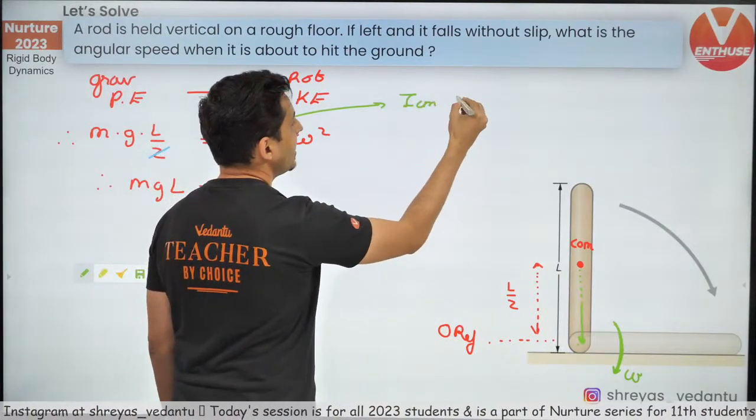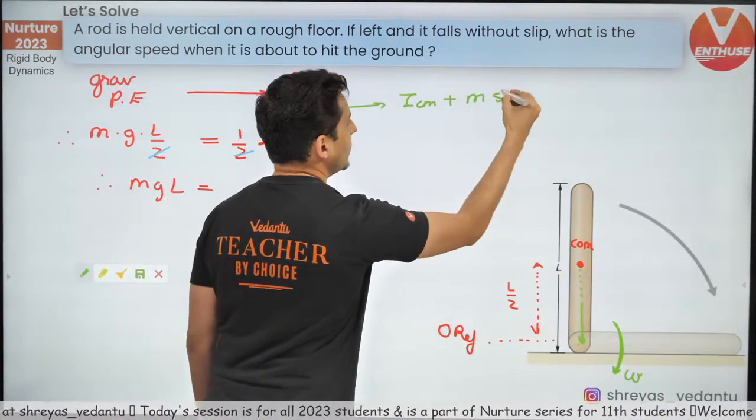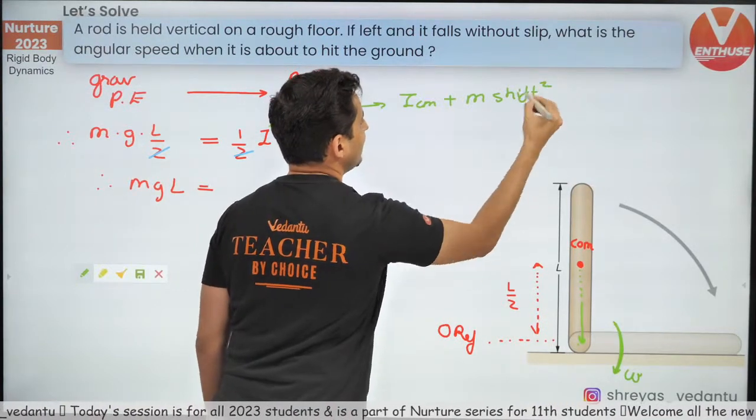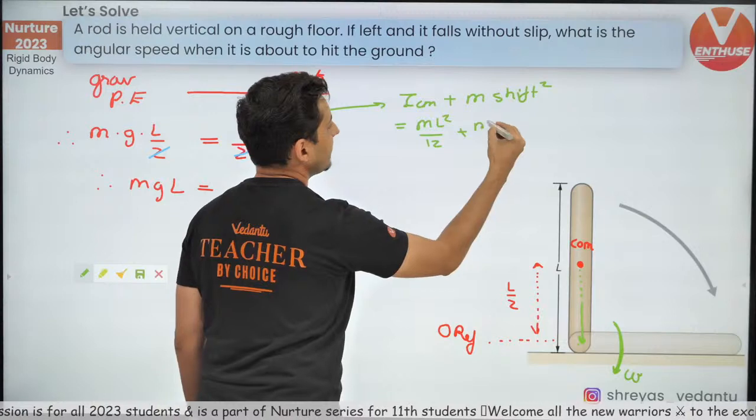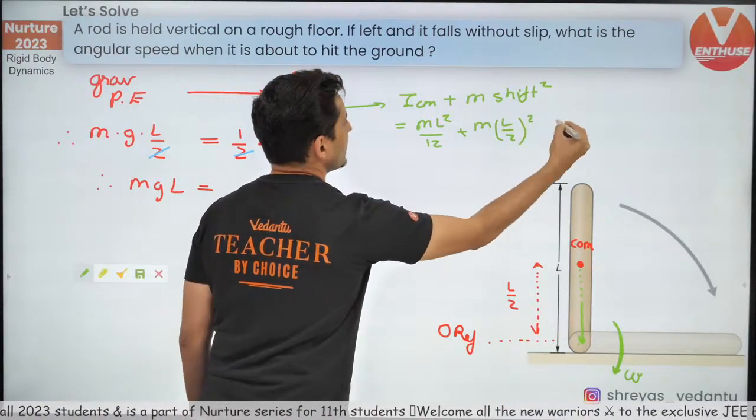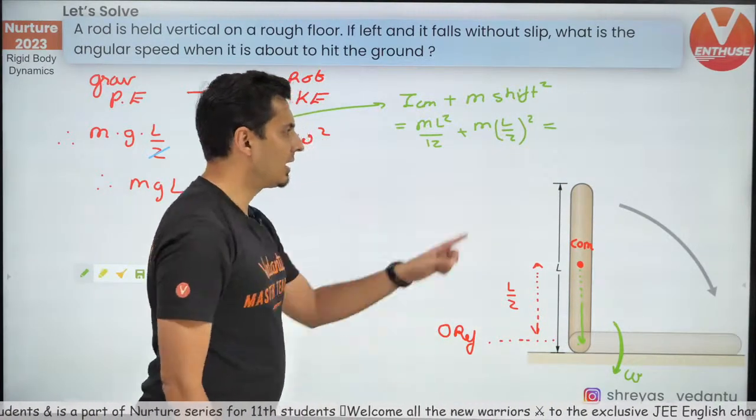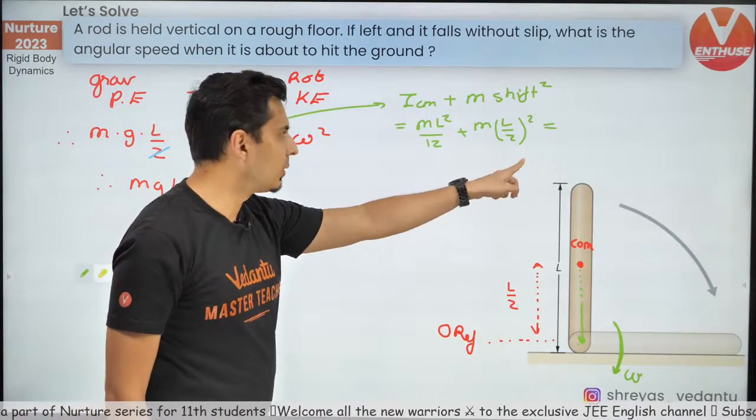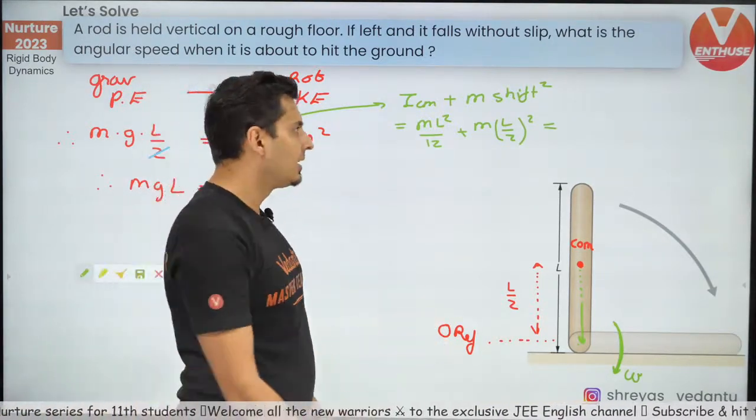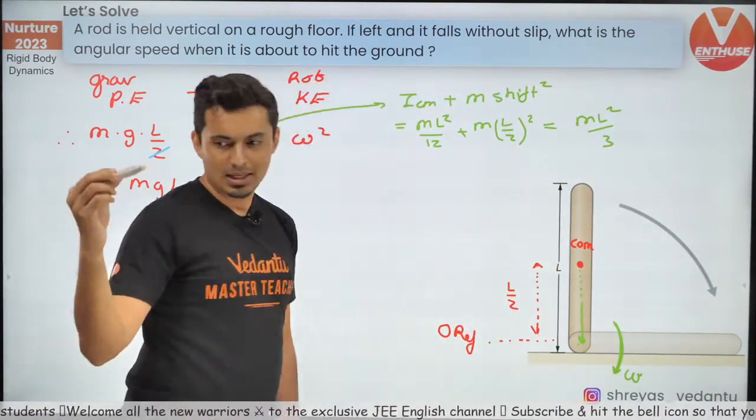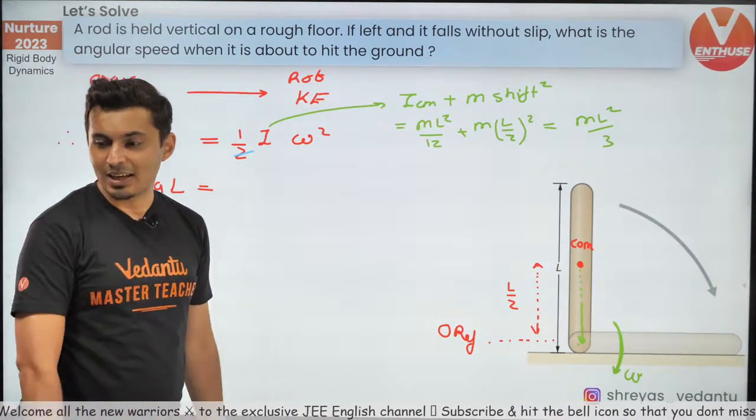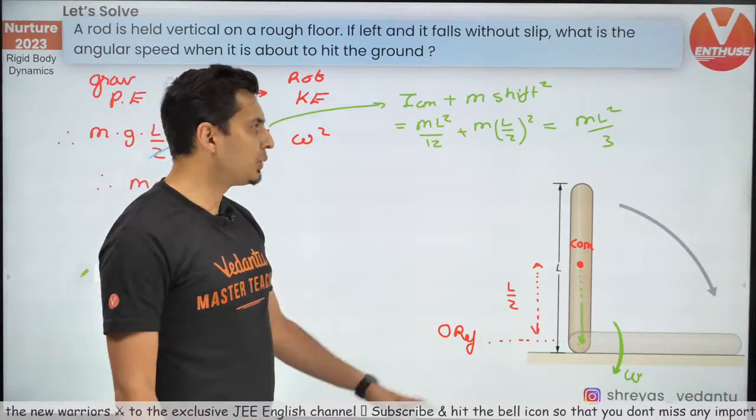It's ICM plus M into the shift square. ICM is ML square by 12. Shift is nothing but L by 2. So when you do the math, just check it out. L by 2 square is L square by 4. 1 by 4 plus 1 by 12. If you do the math, it will come out to be ML square by 3. Yep, the standard ML square by 3. That's what you need to remember.